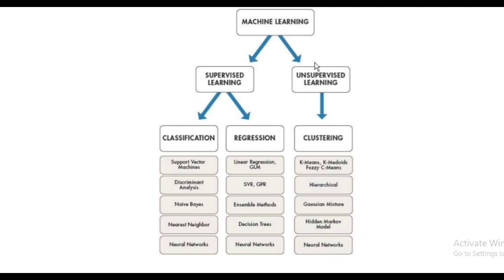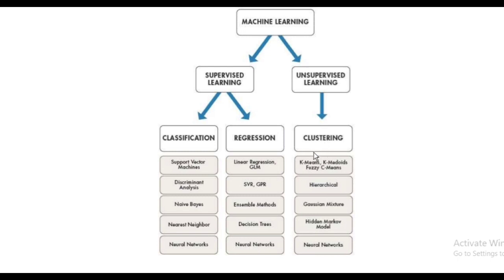Unsupervised learning consists of clustering algorithms. Supervised learning consists of classification and regression. Classification algorithms are support vector machine, discriminant analysis, naive Bayes, nearest neighbor, and neural network. Regression consists of linear regression (GLM), SVR and GPR, ensemble methods, decision trees, and neural networks.